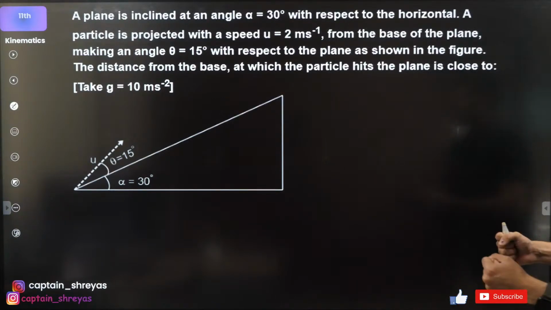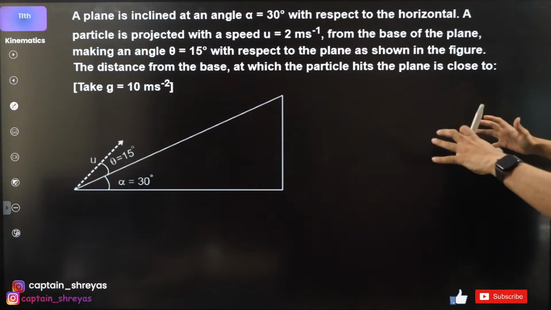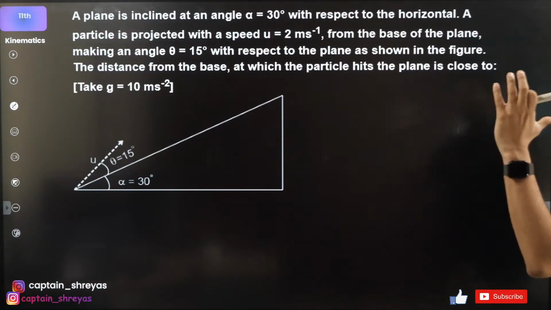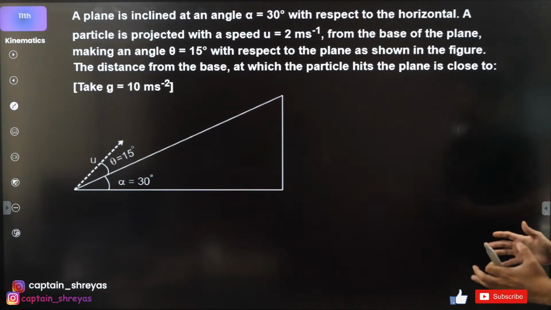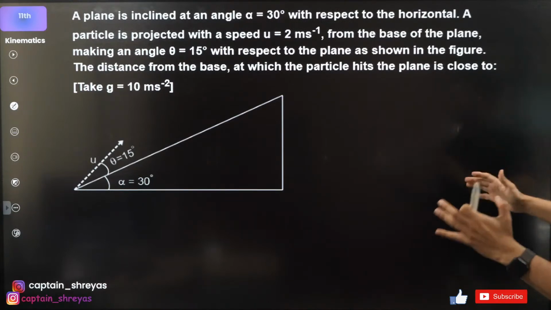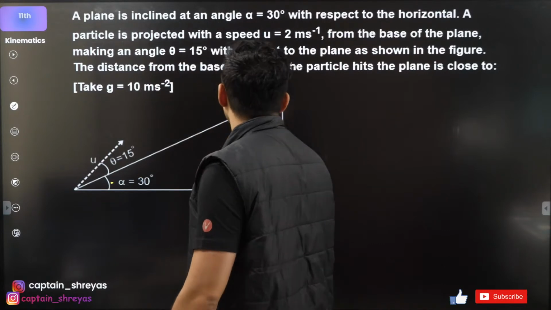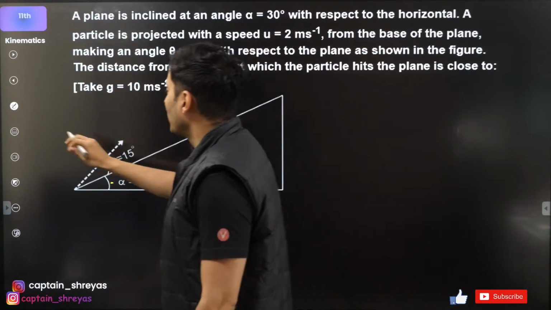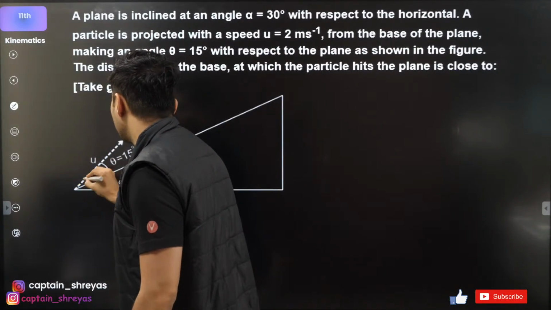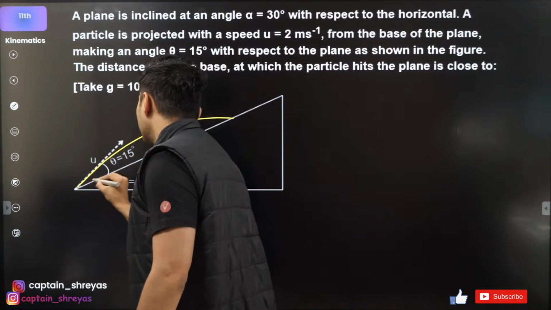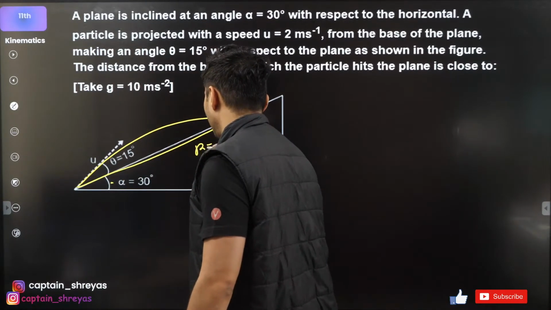Nice. A plane is inclined at an angle with respect to the horizontal. A particle is projected with a speed of 2 from the base of the plane, making an angle of 15. Then the question is, what is the distance from the base at which the particle hits the plane? Okay, interesting. So basically it's just the range. What is the range?